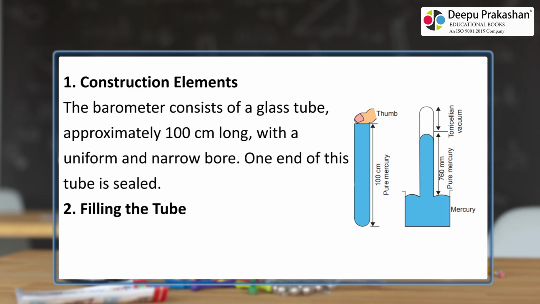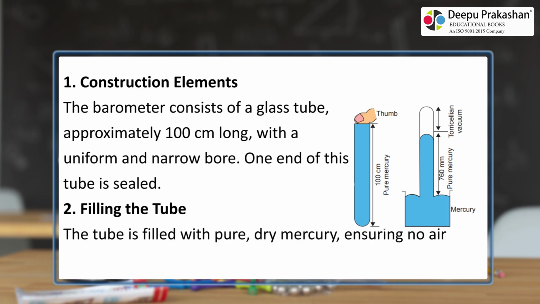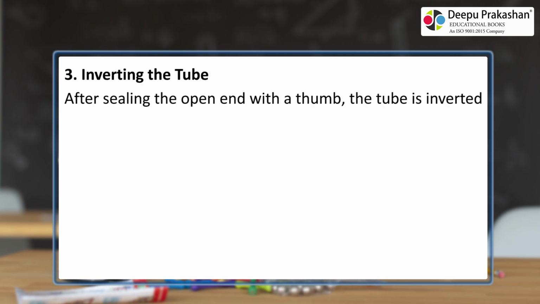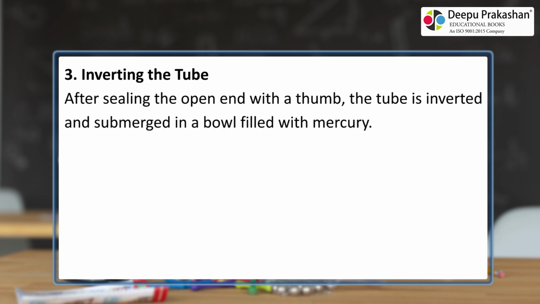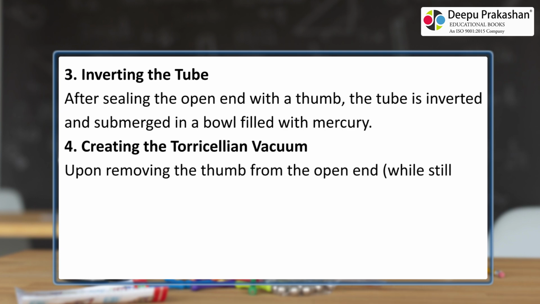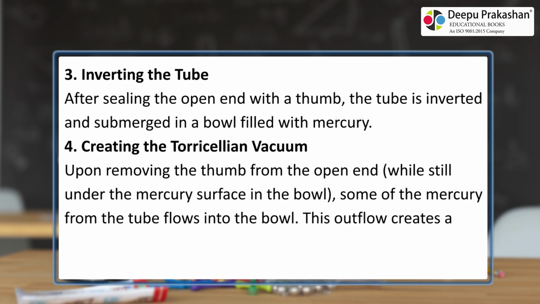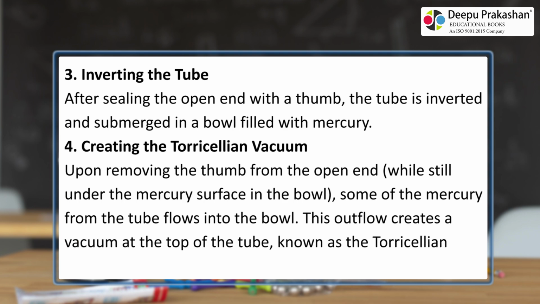Filling the tube. The tube is filled with pure, dry mercury, ensuring no air bubbles remain inside. Inverting the tube. After sealing the open end with a thumb, the tube is inverted and submerged in a bowl filled with mercury, creating the Torricellian vacuum. Upon removing the thumb from the open end, while still under the mercury surface in the bowl, some of the mercury from the tube flows into the bowl. This outflow creates a vacuum at the top of the tube, known as the Torricellian vacuum.